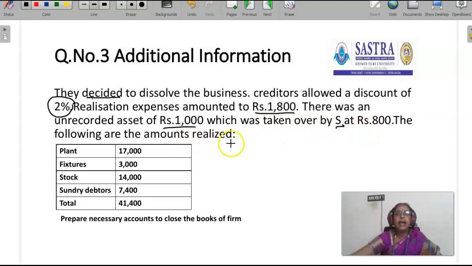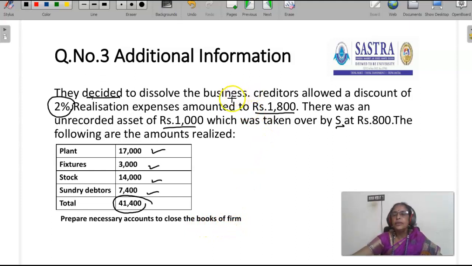The following are the amounts realized. Plant 17,000, fixtures 3,000, stock 14,000, sundry debtors 7,400. The total assets realized is 41,400. Prepare necessary accounts to close the books of the firm.